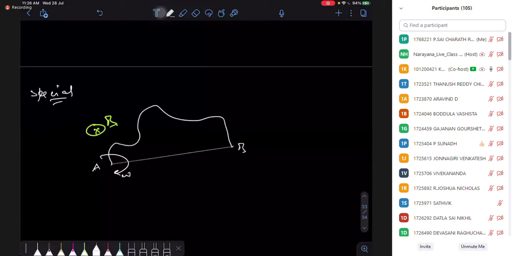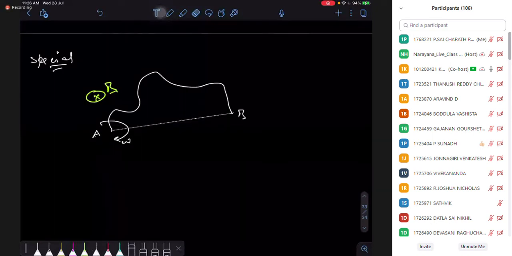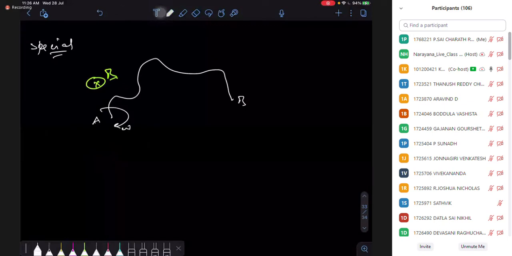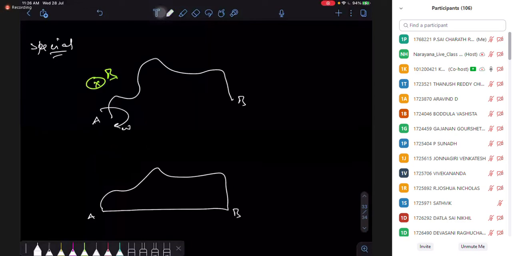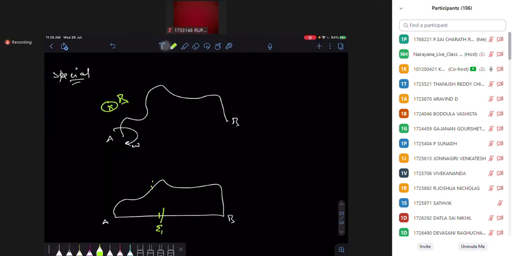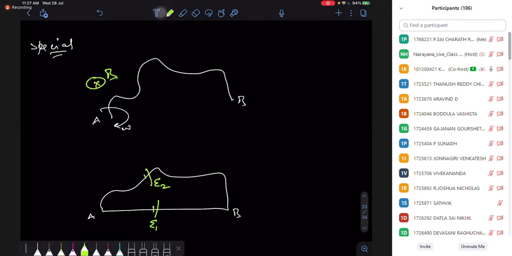The trick is, just imagine we have a closed loop. In this closed loop, you can have an EMF generated this way. Let's say this behaves as E1, and this behaves as E2.